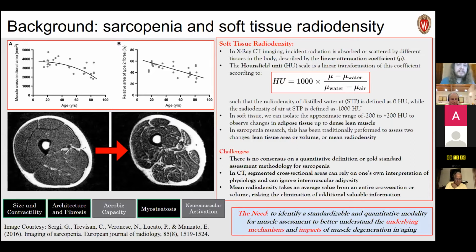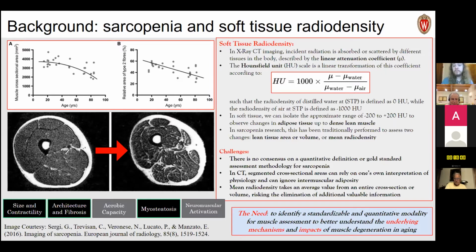For the purpose of our work in NTRA, we were interested in looking at CT-based assessment of changes in architecture, changes in size and contractility. And the field of CT-based radio imaging has a lot of potential in this regard. In CT, we have a voxel or pixel-based matrix of radiodensity values, which confer linear attenuation. The more dense the tissue, the higher the attenuation. These attenuation coefficients are expressed in Hounsfield units, a linear transformation based off of a water and air-based phantom. So it's a standardizable procedure across CT imaging modalities.